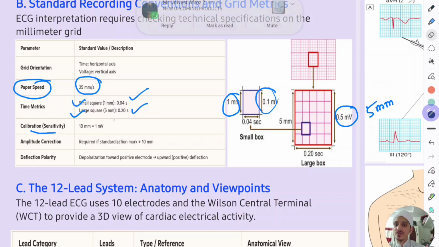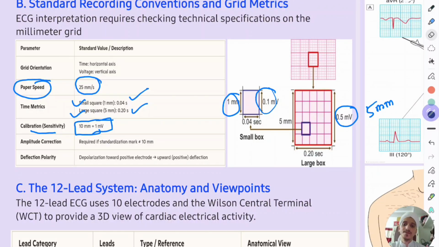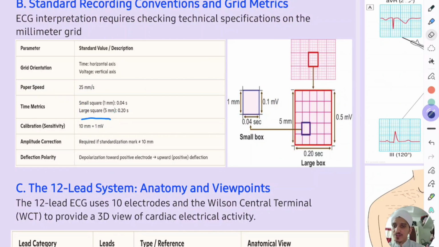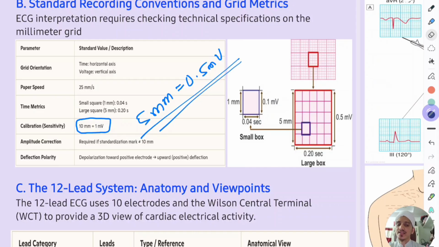Calibration or sensitivity should be set to 10 mm. 10 mm is equal to 1 millivolt. Remember this one: 10 mm is equal to 1 millivolt, and 1 millivolt is equal to the height of two large boxes. The sensitivity should be set to this, 10 mm equal to 1 millivolt, or you can say 5 mm is equal to 0.5 millivolt. So this should be set in the machine.